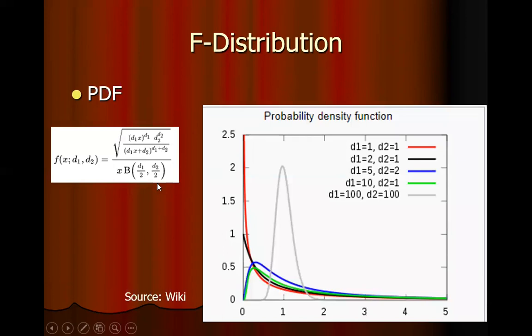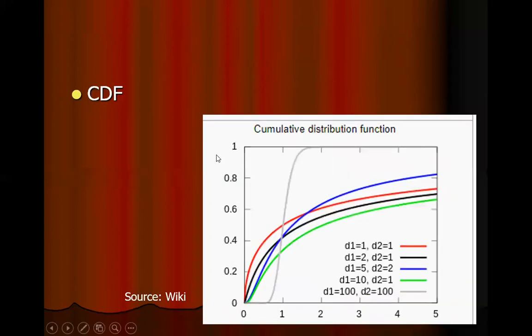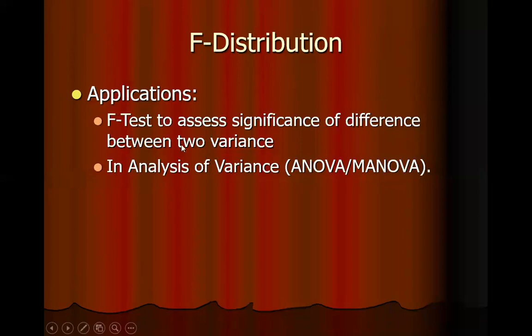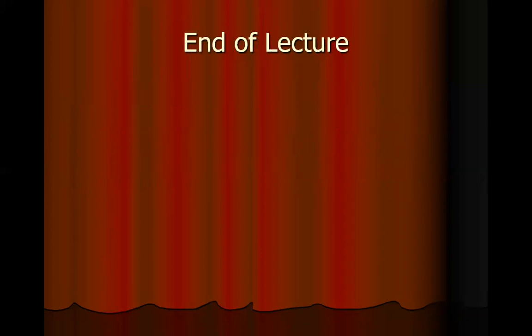This is the probability density function of the F distribution, which depends on these two parameters, the first degrees of freedom and the second degrees of freedom. This is the cumulative density function of the F distribution, and this is the application of the F distribution. The F distribution is used in the F test to assess the significance of difference between two variances, and also in analysis of variance, that is in ANOVA and MANOVA. So these are some of the continuous statistical distributions. We have studied them very briefly, especially the applied aspect of the continuous distributions.